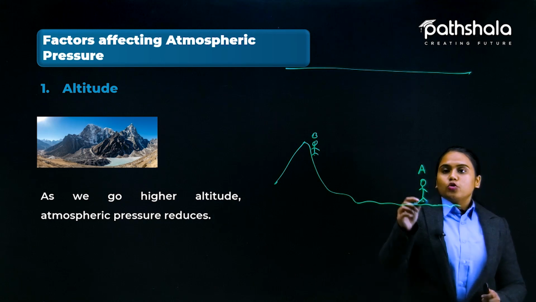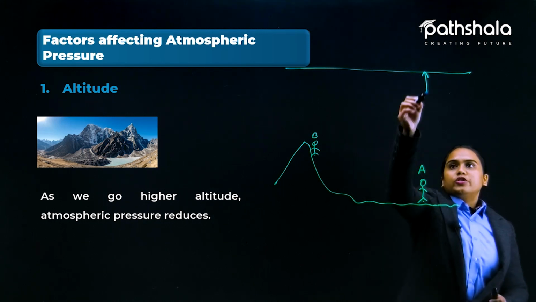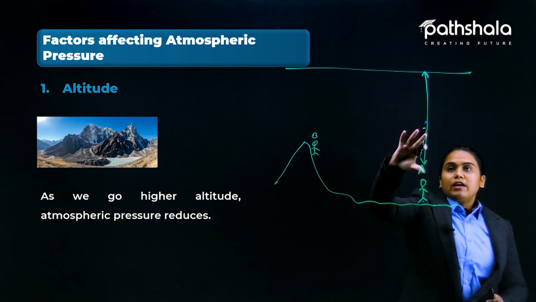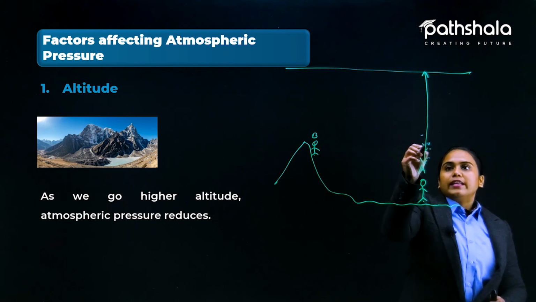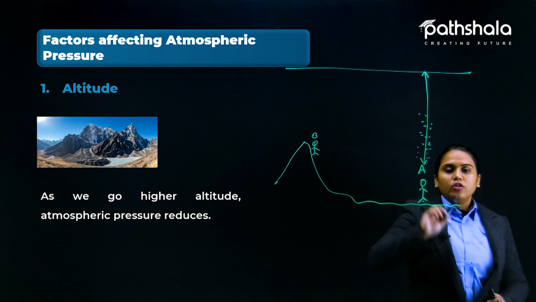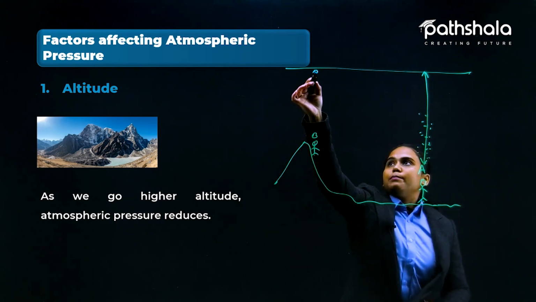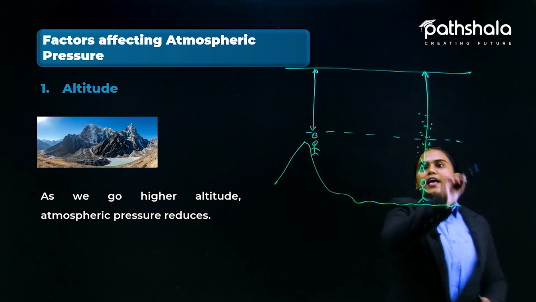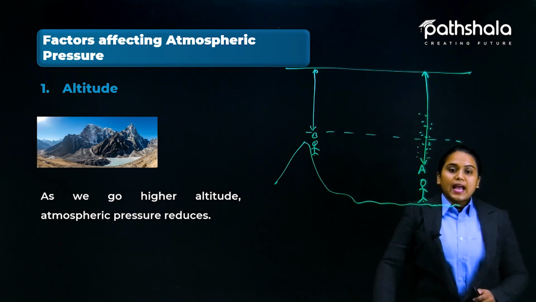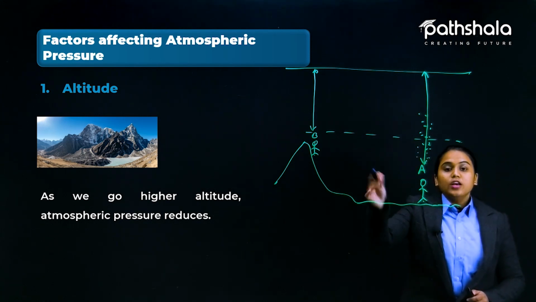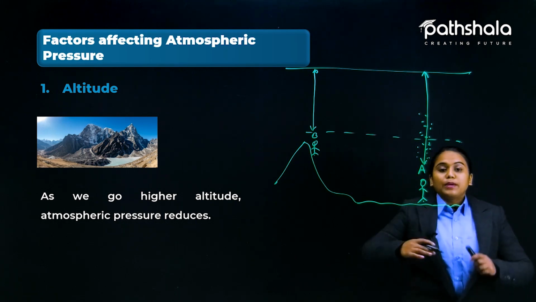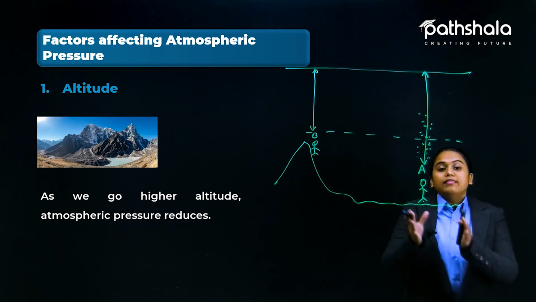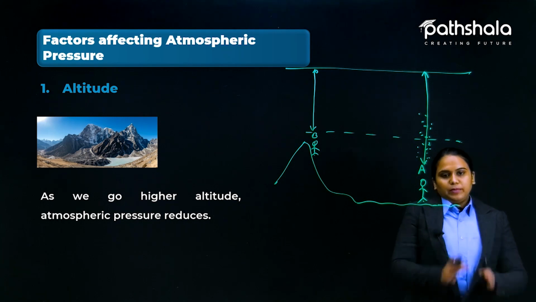Now see students, the person A will get the air pressure exerted by the level like this. This is a much bigger level, so the molecules here are all affecting the pressure on this person A, and this person B will get a pressure that is comparatively less than A. So we can say that as we go upward, the air pressure reduces because the amount of air reduces there, and the less the amount, the less the pressure will be.